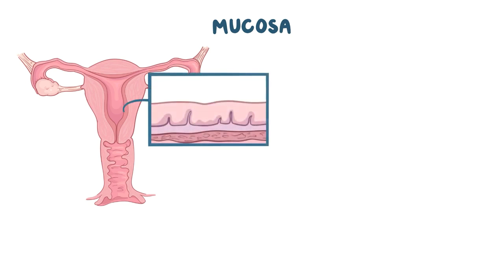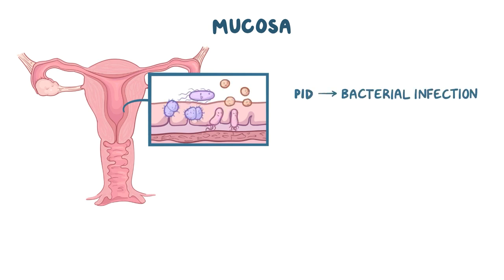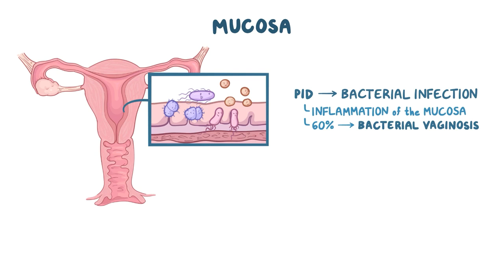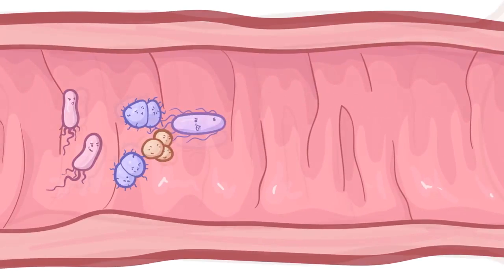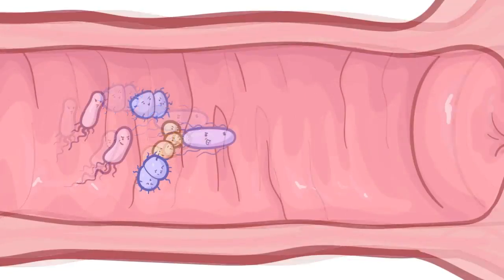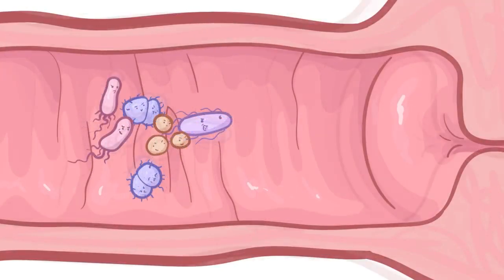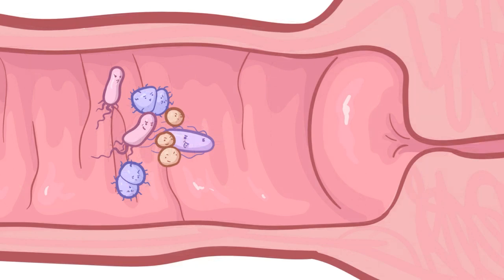PID usually develops from a bacterial infection in the vagina or the cervix, which causes inflammation of this mucosal layer. About 60% of the time, this changes the composition of the bacterial flora in the vagina, also called bacterial vaginosis. Because the reproductive tract is essentially one long tunnel that starts at the ovaries and ends at the external sex organs, the infection can travel up that tract pretty easily. And some mechanisms can make it even easier.